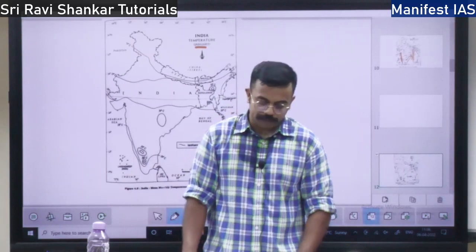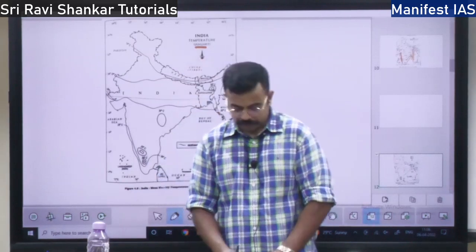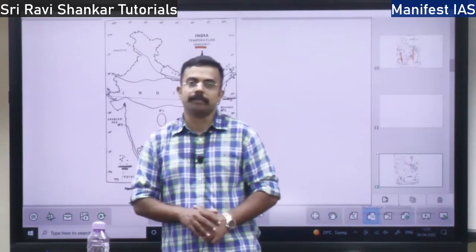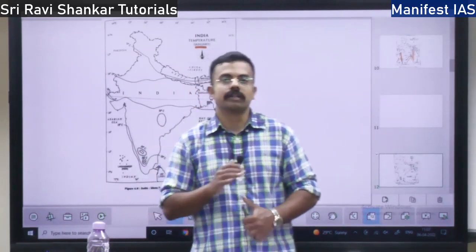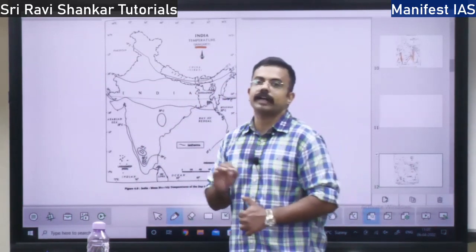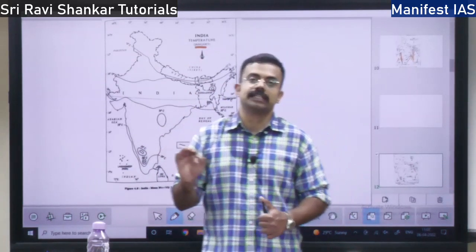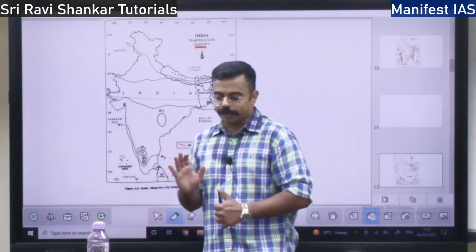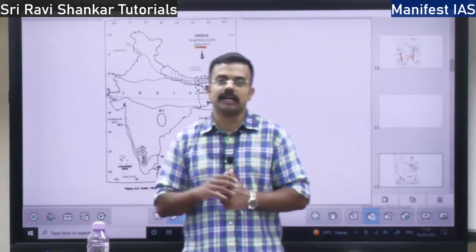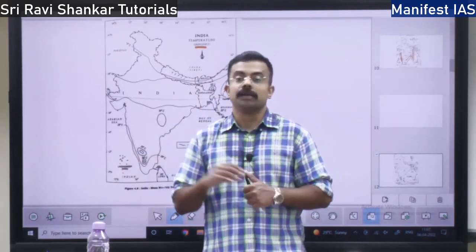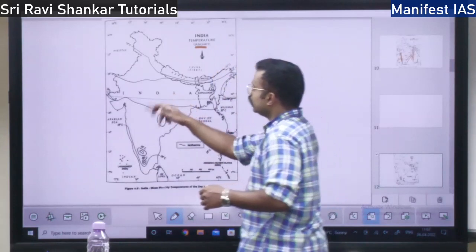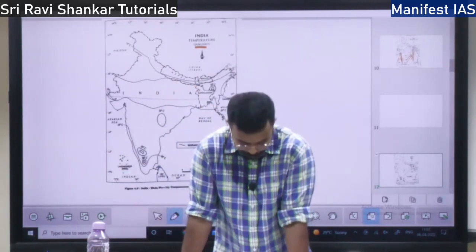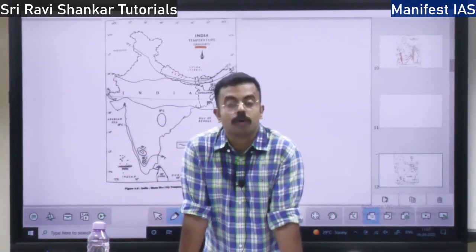These 4 types of seasons are generally witnessed in northern India, but when it comes to southern India or the peninsular India, we won't find the 4 types of seasons. In southern India, we will find just one season. Why don't we find much seasonal variation in southern India? Because of the moderating effect of the sea, we won't find much climate or weather difference. So first we will talk about the cold weather season.